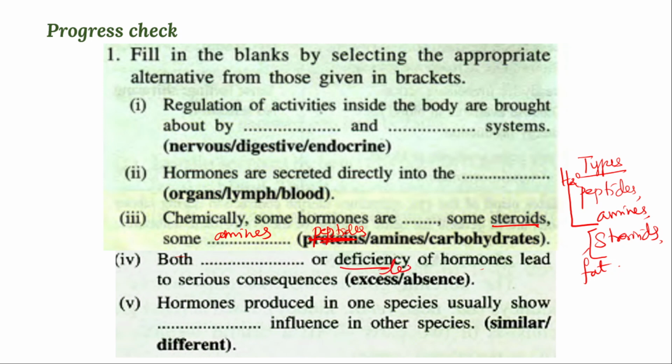Deficiency means less secretion, and excess is called over secretion. Both excess and deficiency of hormones lead to serious consequences and diseases. The first question is: hormones produced in one species usually show dash influence on other species, because hormones are structurally somewhat similar in different species. Because of that they will have similar influence with the other species also.